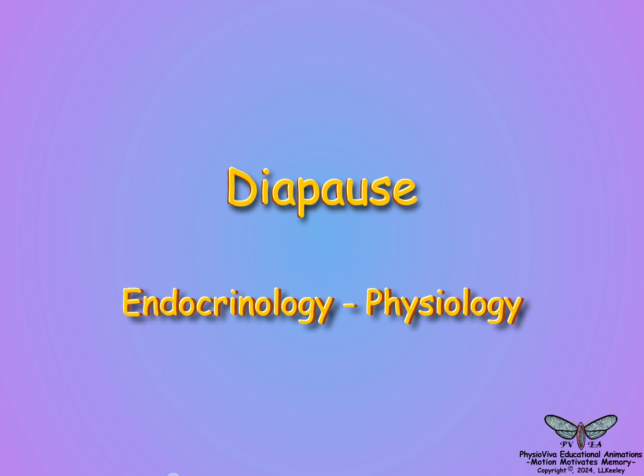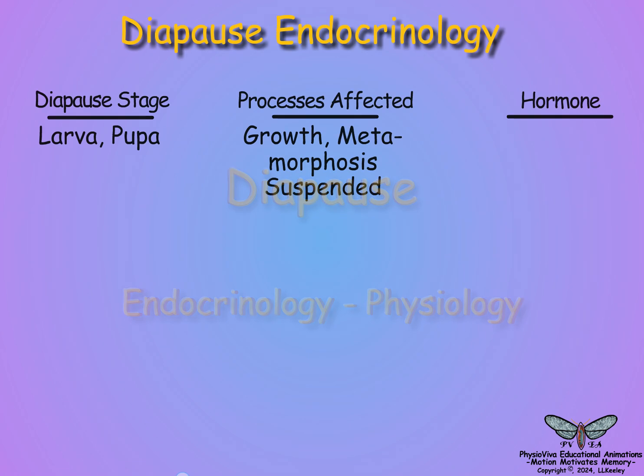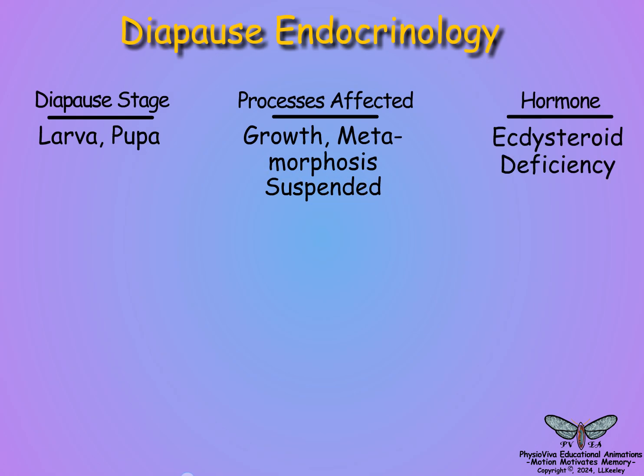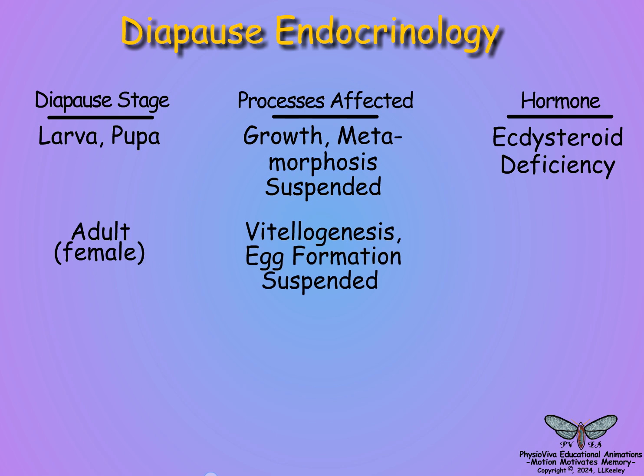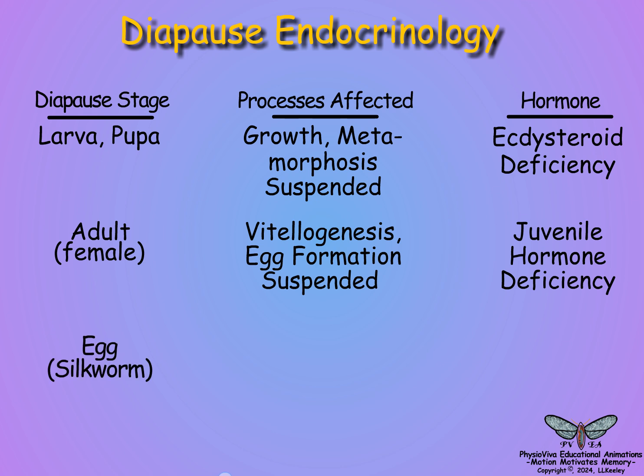Most diapauses result from endocrine deficiencies. Larval and pupal diapauses are suspensions of growth and metamorphosis from the absence of ecdysteroids as a result of inhibition of prothoracicotropic hormone synthesis or secretion. Adult diapause occurs in adult females so that vitellogenesis and egg formation are suspended in the absence of juvenile hormone